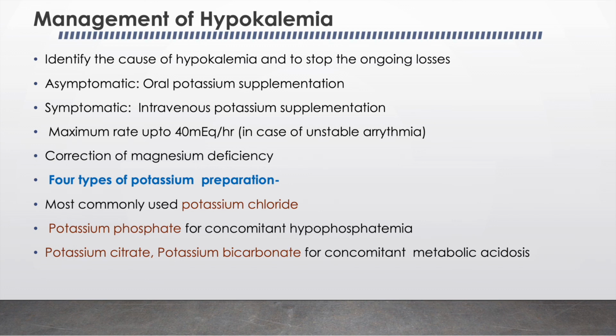So there are 4 types of commercial potassium preparation available. So most commonly used one is the potassium chloride. Potassium phosphate is also used if there is concomitant hypophosphatemia, and potassium citrate or potassium bicarbonate are used for concomitant metabolic acidosis.